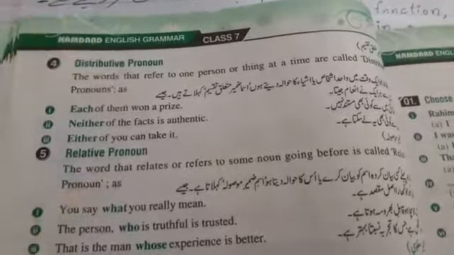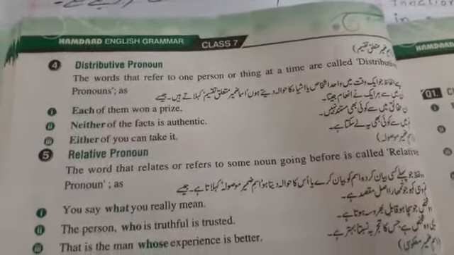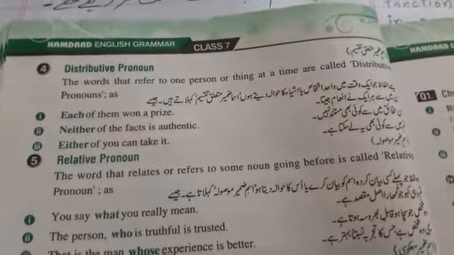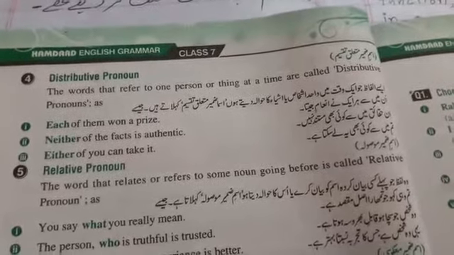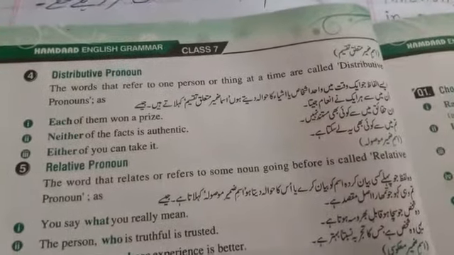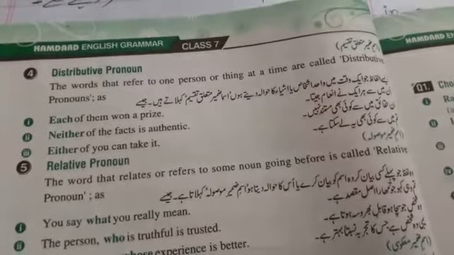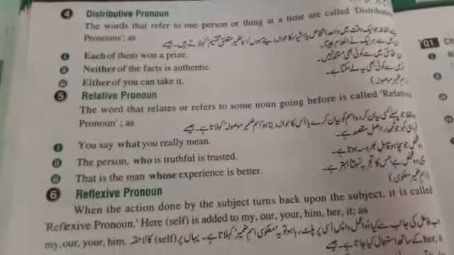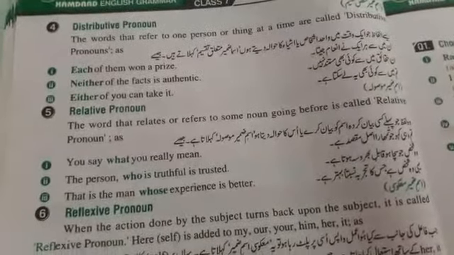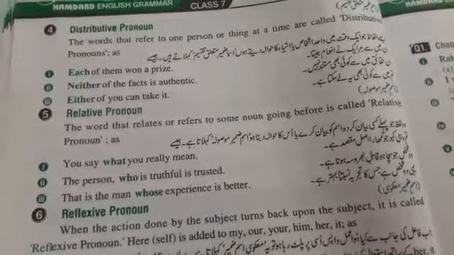Neither of the facts is authentic, कि इनमें से हकाइक में से कोई भी जो हकीकत है वो इन हकाइक में से कोई भी मुस्तंद नहीं है. Either of you can take it, तुम में से कोई भी ये ले जा सकता है. They refer to one person or a thing at a time and are called distributive. Relative pronoun. The words that relate to or refer to some noun going before are called relative pronoun.